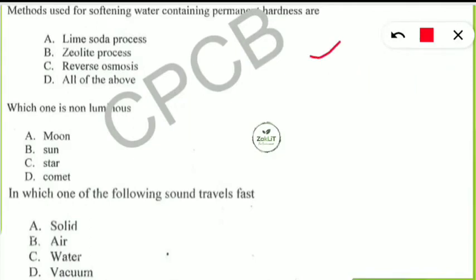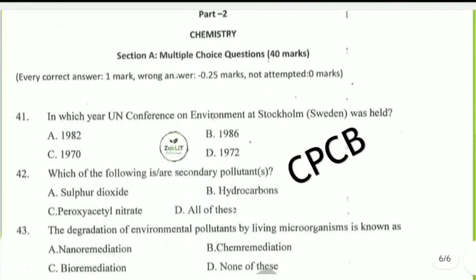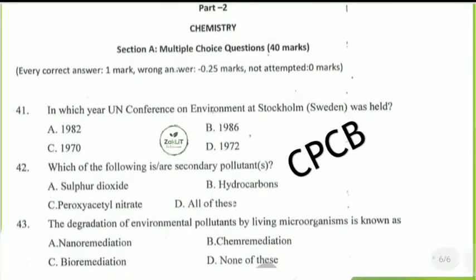These areas you should focus on, and these are the general questions which are coming from the general areas, like which is non-luminous, which travels faster, basic physical questions. And now I will tell you in both the questions how the chemistry part comes. Chemistry part means it is not telling that you have to draw the diagram or guess the diagram of some organic compound. It is also coming from the environmental science sector only. So no need to worry about that.